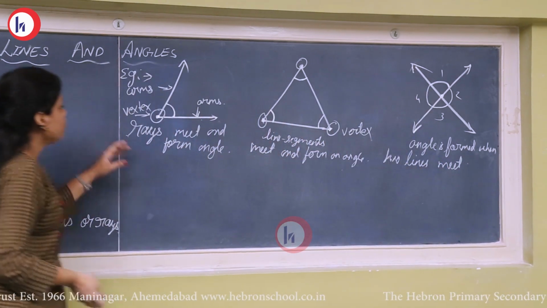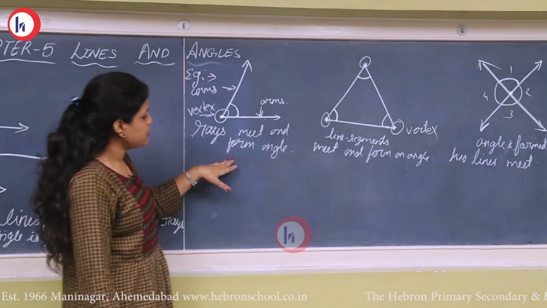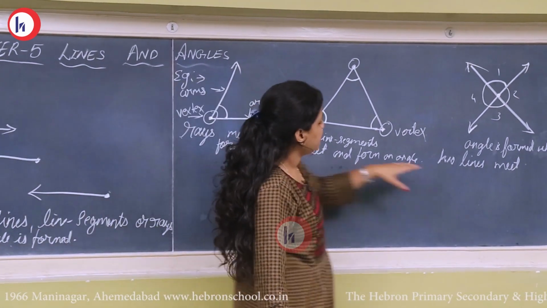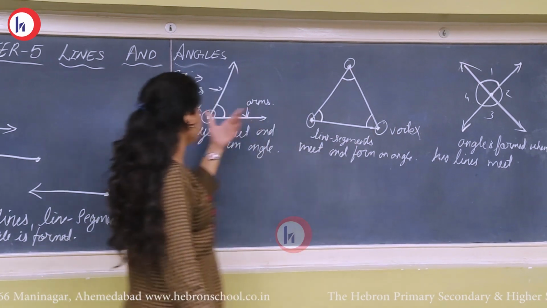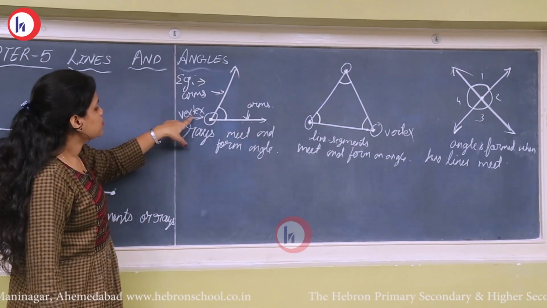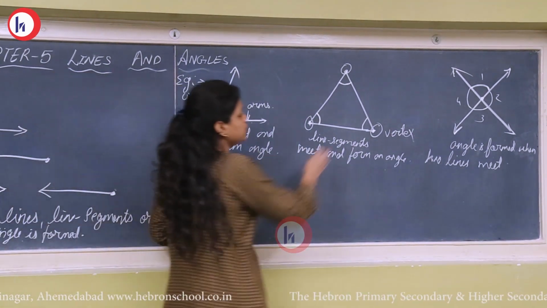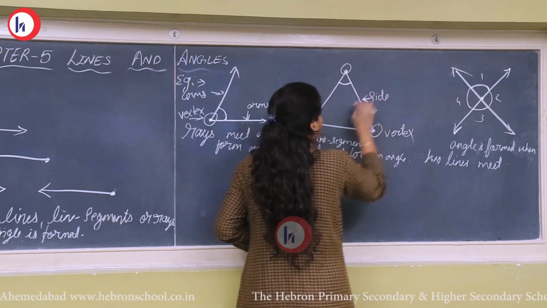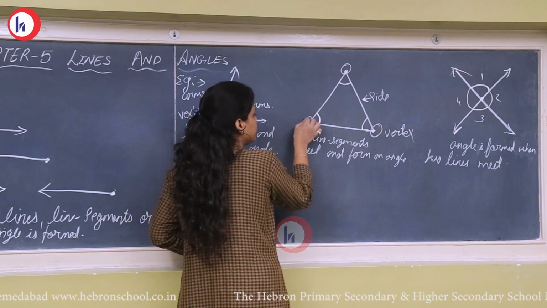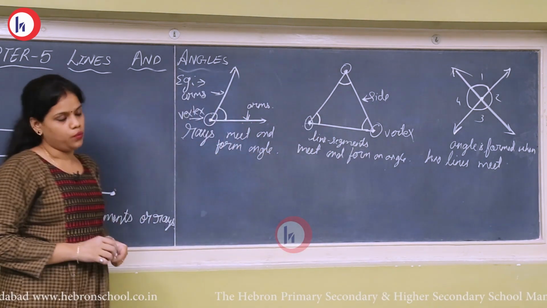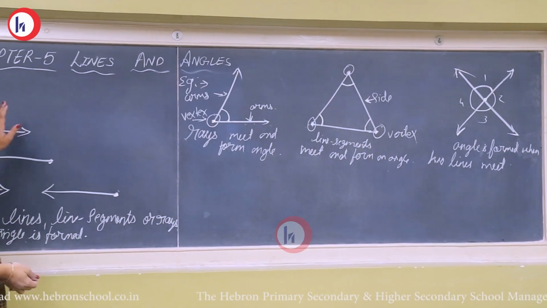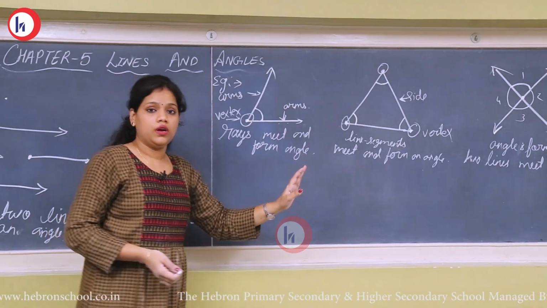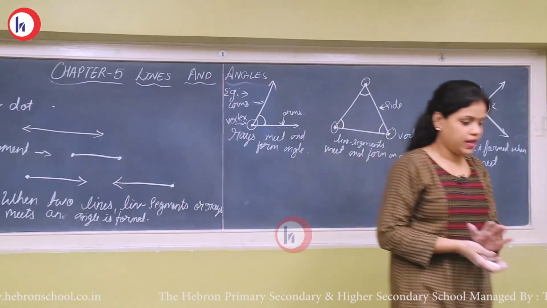Okay. So angle is formed when two rays meet, line segments meet and lines meet. Okay. These are called the arms, this is called the vertex. Here this is called the side. This will be called as side and this will be vertex and the plural form is vertices. Okay. Now when we talk about the angles, we will discuss the different types of angles.